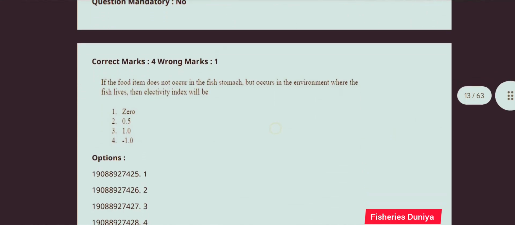Next question, if the food item does not occur in the fish stomach but occurs in the environment where the fish lives, then electivity index will be. So this question is correct answer is option number 4, -1.0.